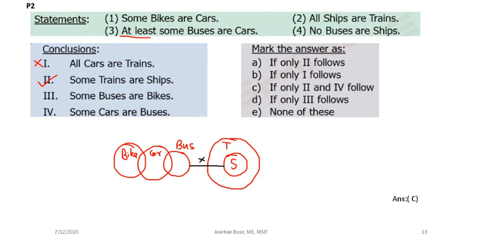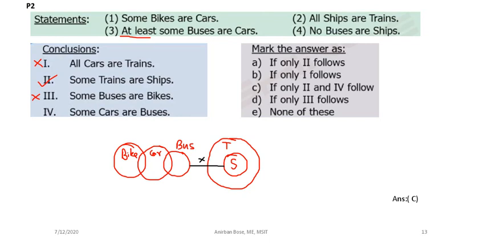Some buses are bikes. In this diagram, this is definitely not true. It is possible that the buses might include some of the bikes, but in this diagram where we have drawn the bare minimum situation, you can clearly see that some buses may not be bikes. That conclusion you cannot make, so this is also wrong.